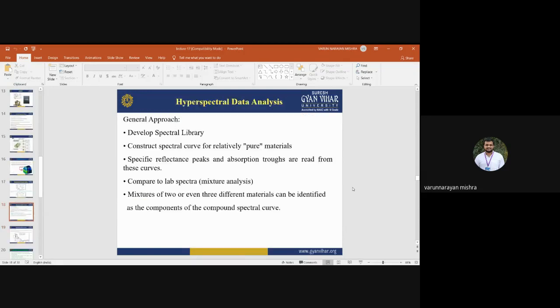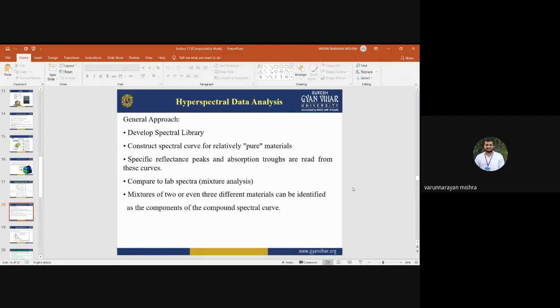Hyperspectral data analysis includes different components. When we are going to analyze hyperspectral images, first we need to develop a spectral library. A spectral library means we are developing a library of the spectral response of different Earth surface features, either vegetation or water or any other feature. Then construct the spectral curve for relatively pure pixels.